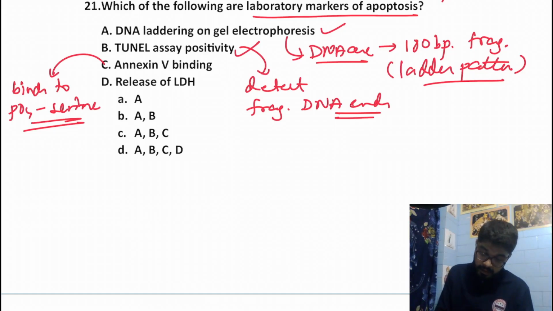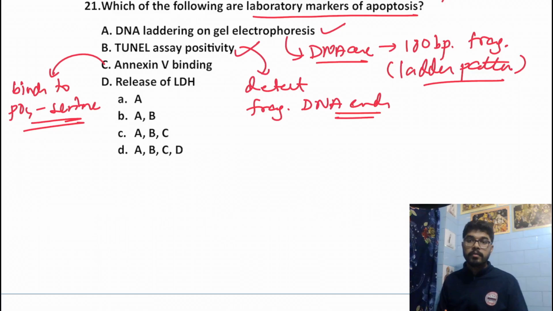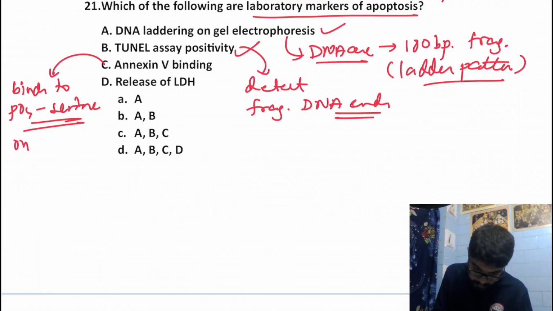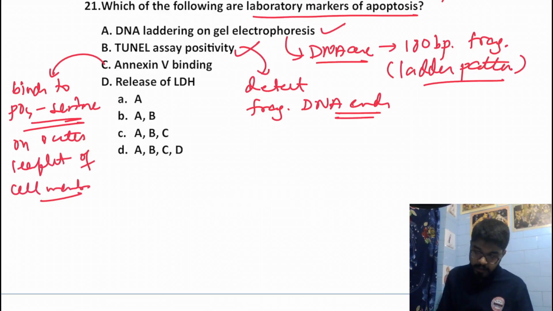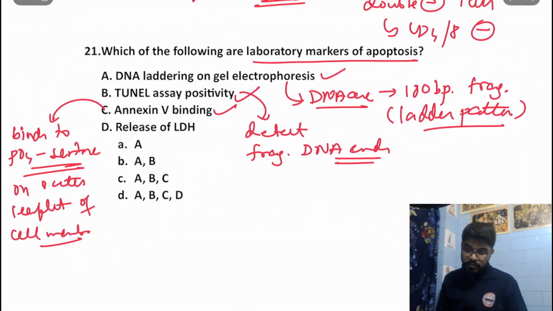That's why it is a marker of apoptosis. So this is also a true statement.